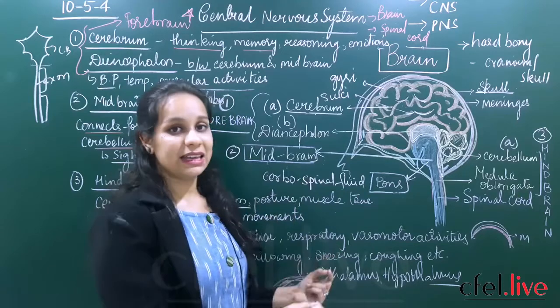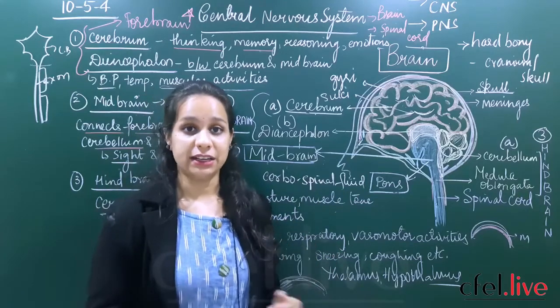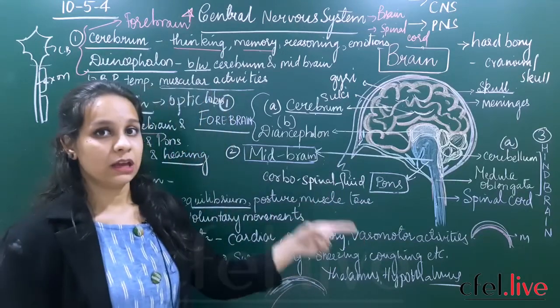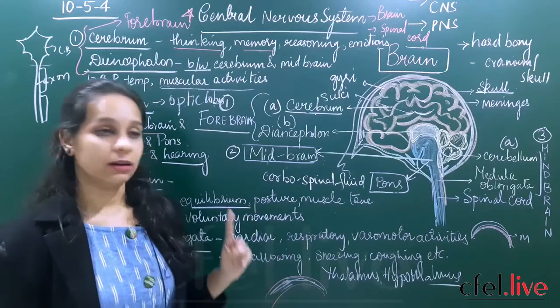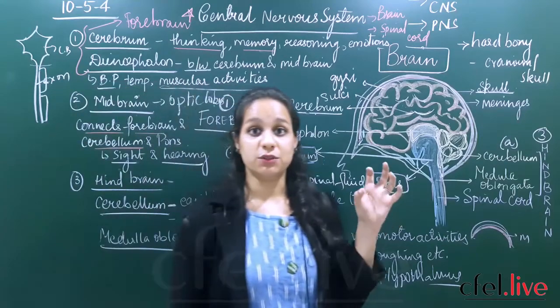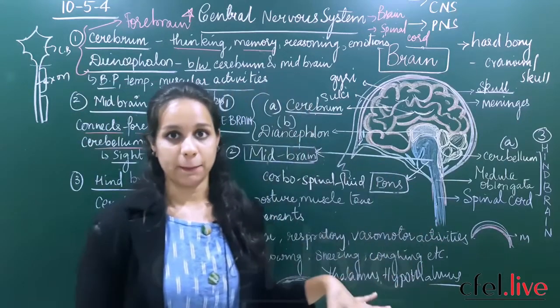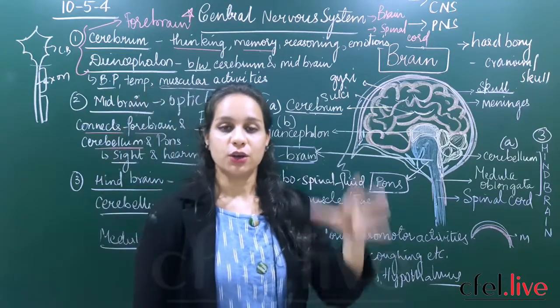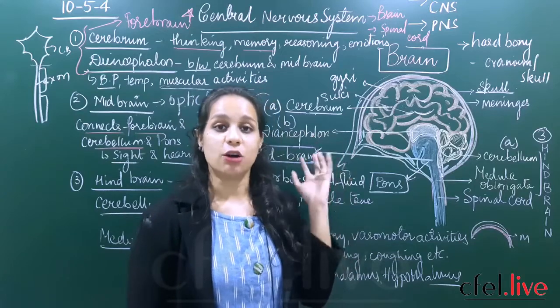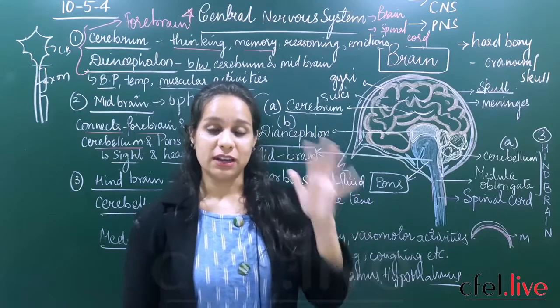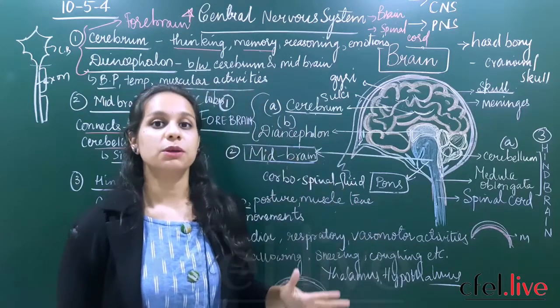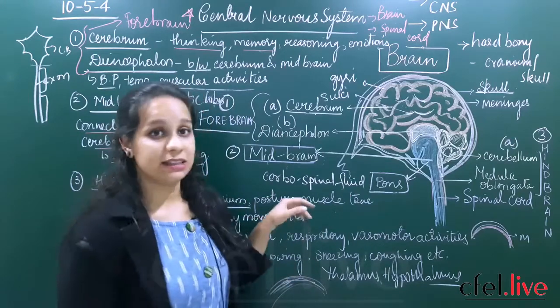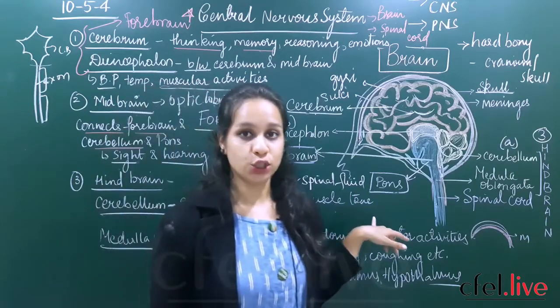So all these things are controlled and coordinated by your cerebellum, which is a very important part of your hindbrain, which will maintain the equilibrium of your body. Means what? You are able to balance yourself, you have proper ideas how to balance yourself. So it is very needed to maintain the equilibrium of your body as well as the posture and muscle tone.